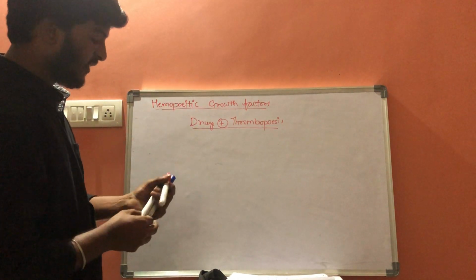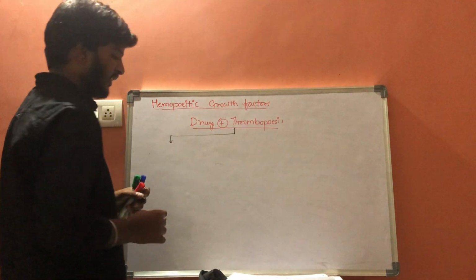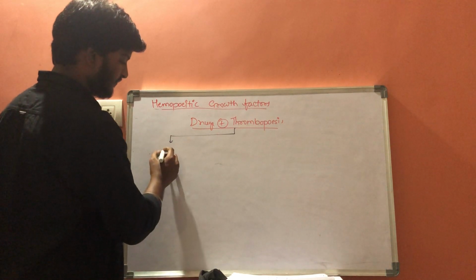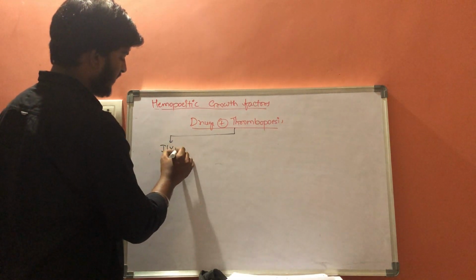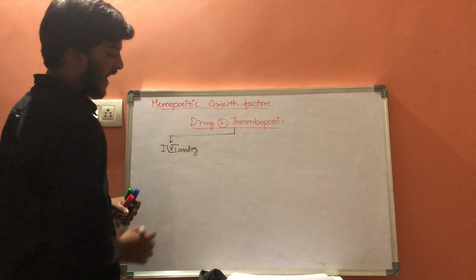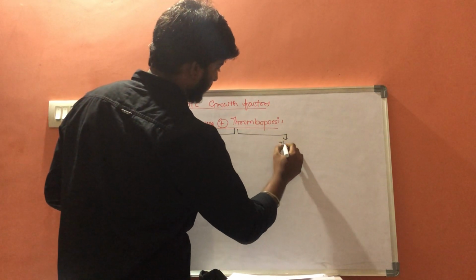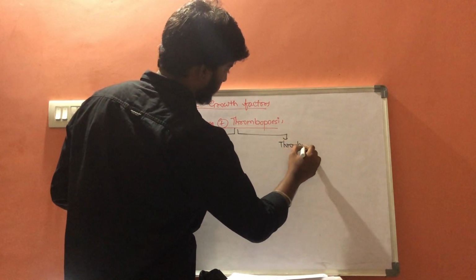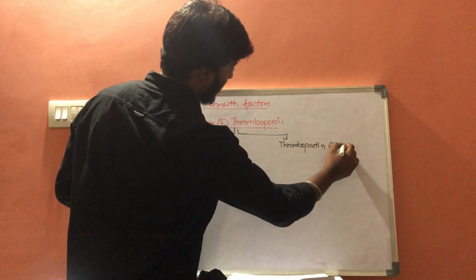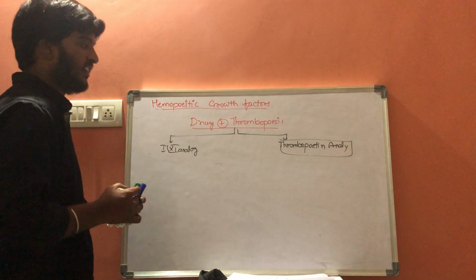They are again classified in two categories: interleukin 11 analog, and thrombopoietin analog. So these are two classes of drugs which are studied under drugs which increase thrombopoiesis.